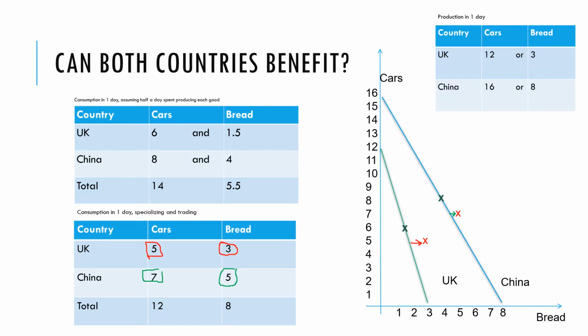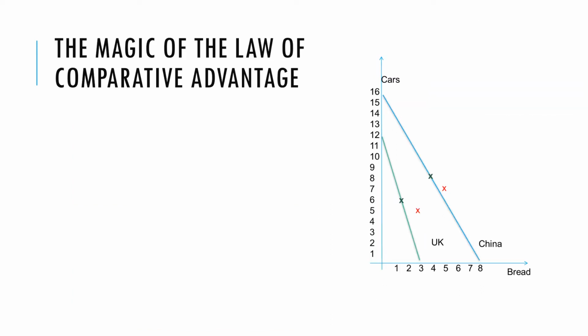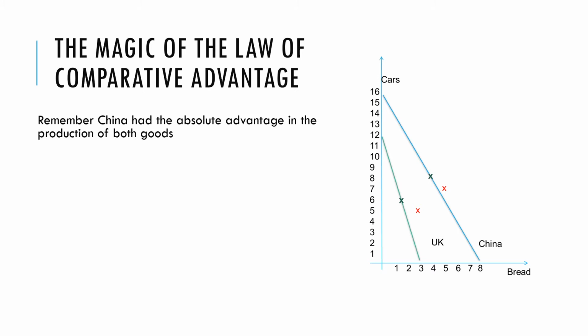So even though China is better at producing both cars and bread, it can still do better than that through specializing in the production of the good in which it has the comparative advantage, and then trading with other countries, for example here with the UK. So this is kind of magical. We learned originally that you can't achieve quantities outside your PPF. But this theory, this mathematical and economic concept, shows us that through establishing which country has comparative advantage of production and then trading, both countries can benefit.